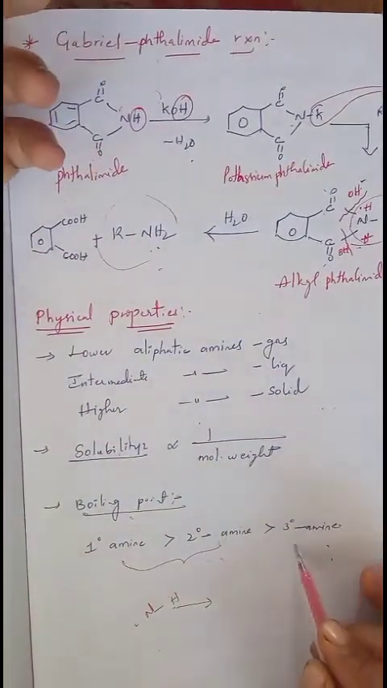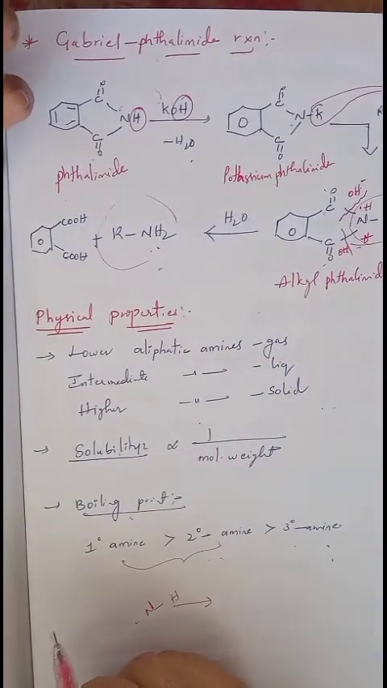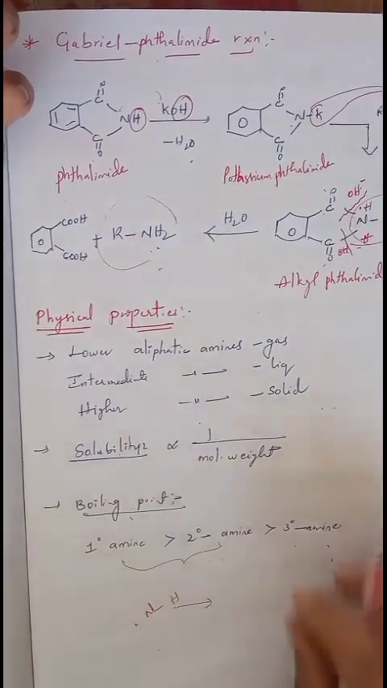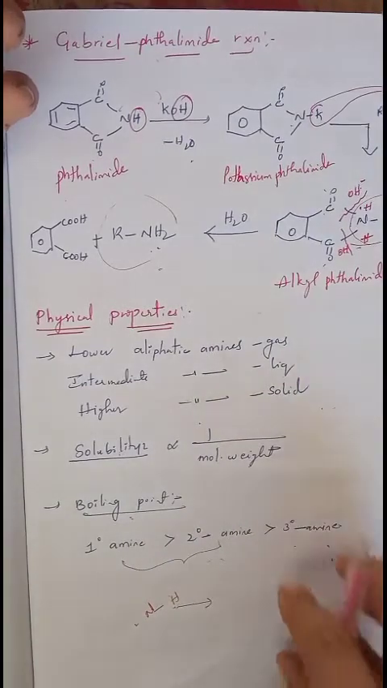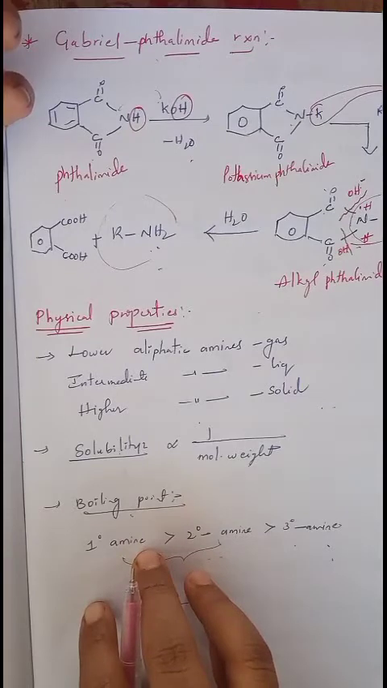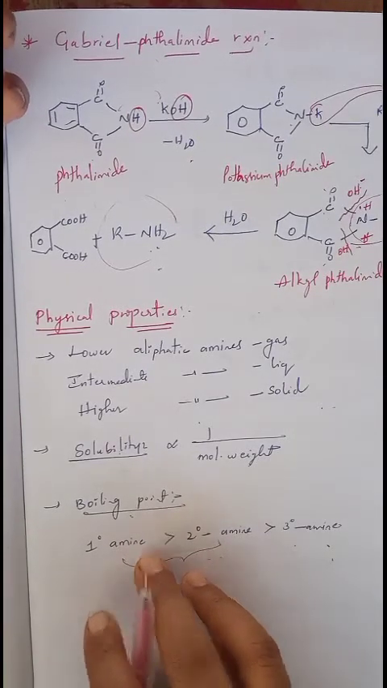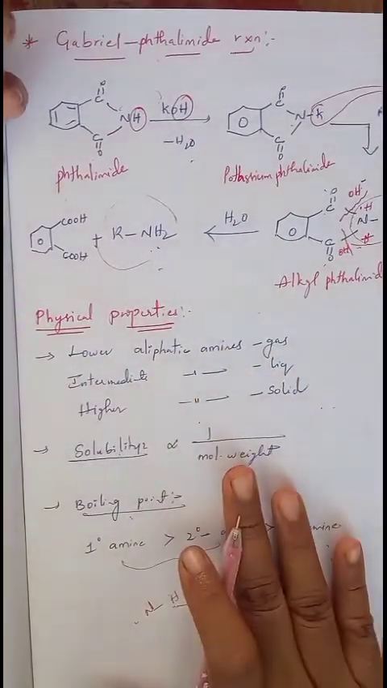Whereas in the case of tertiary amine, there is no hydrogen on the nitrogen, so it is impossible to make intermolecular hydrogen bonds. Thereby its boiling point is lower. Okay, boiling points of primary and secondary amines are very high due to the presence of intermolecular hydrogen bonds. That is about the physical properties.